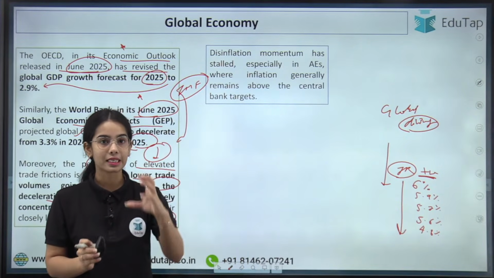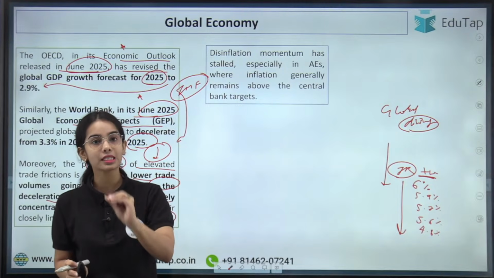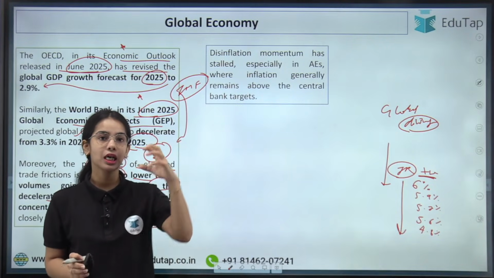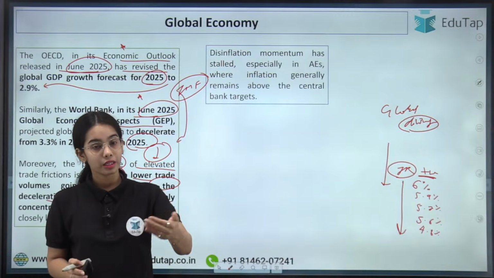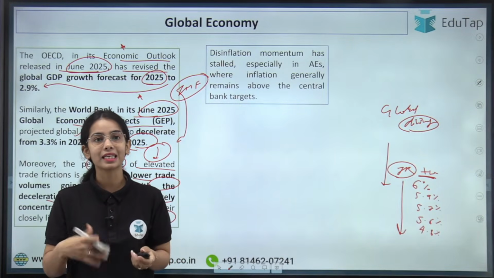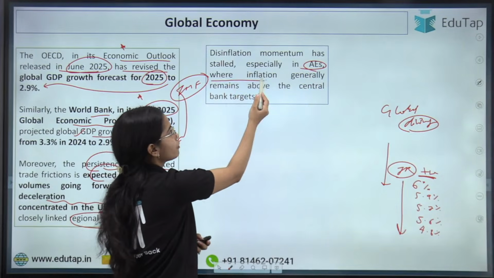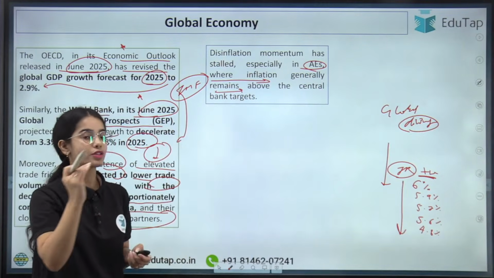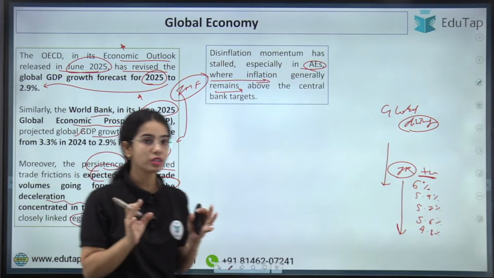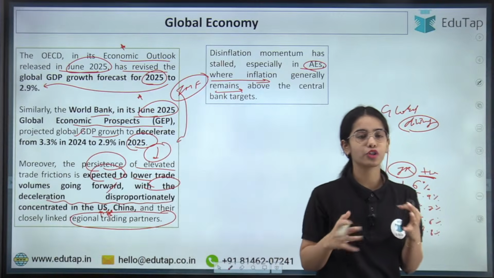The inflation rate is decreasing, but the momentum of the disinflation has stalled. That means the disinflation is happening, but at a lesser rate, especially in the advanced economies where the inflation generally remains above the central bank target. So in India, the good thing is that you will see the data point of the domestic economy also,